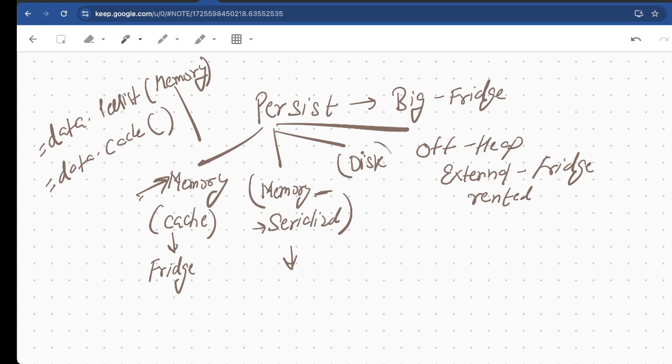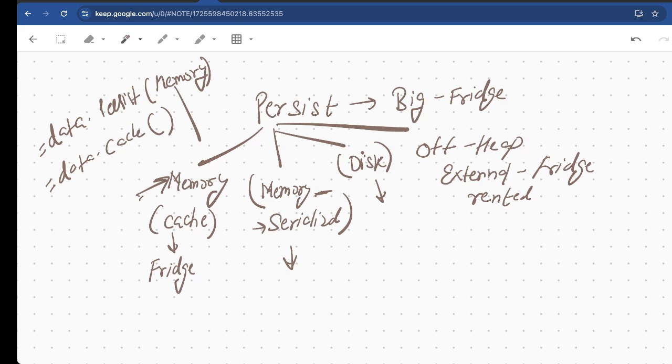Disk, as we discussed in the last video, is your extra space. Let's take an example: disk can be your godown. Instead of the fridge, you can keep it somewhere in another room. This is already managed by Spark only, in the JVM only.